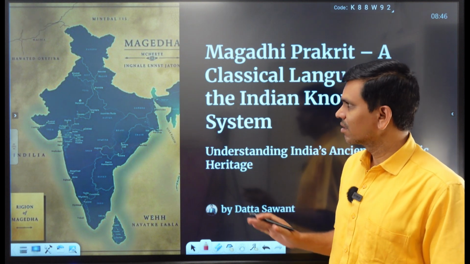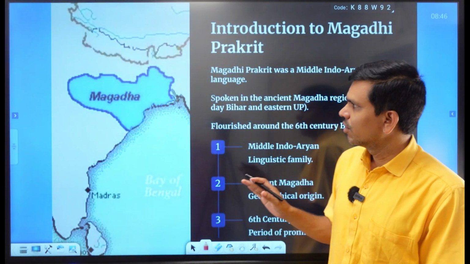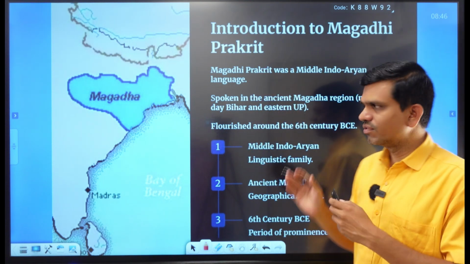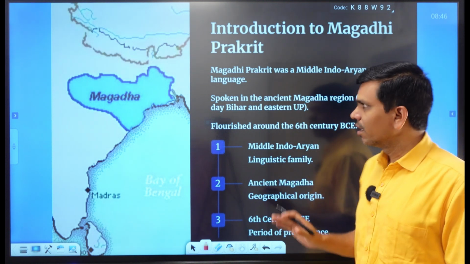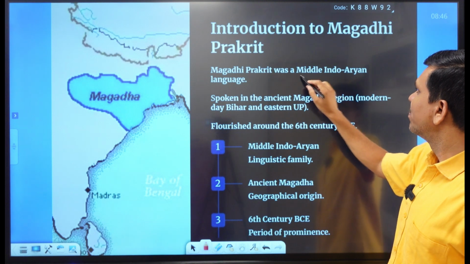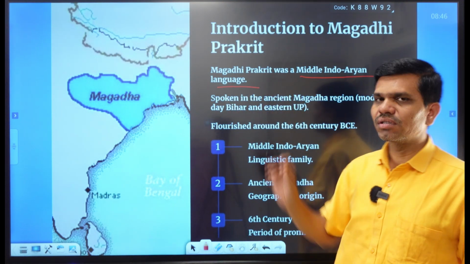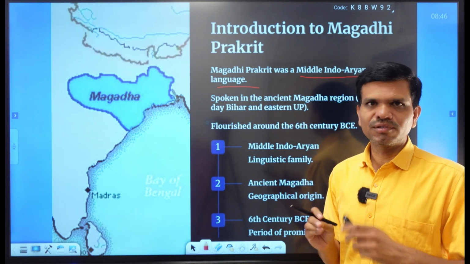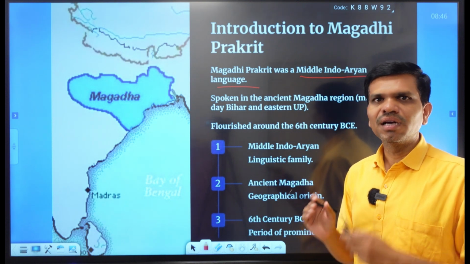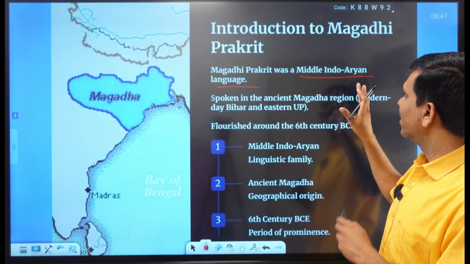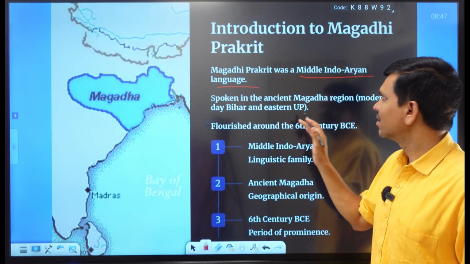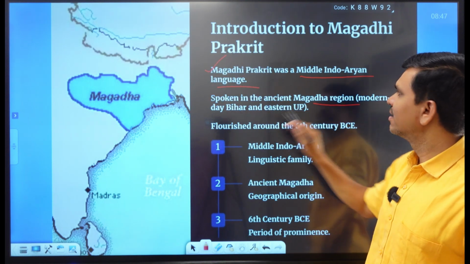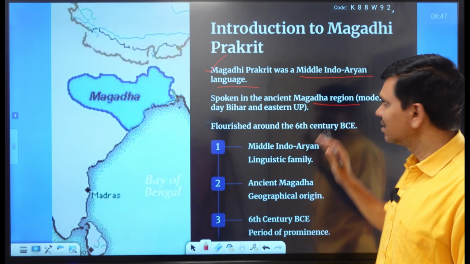So here, Magadhi Prakrit as a classical language, and first we'll think about the very initial stage of Magadhi Prakrit and why it is an important language. Magadhi Prakrit was a middle Indo-Aryan language. The first thing we need to understand is that Magadhi Prakrit is simply called Magadhi. Most of the time we call it the Magadhi language. Magadhi is a middle Indo-Aryan language, and it is spoken in the Magadha region, as its name suggests. The very nomenclature Magadhi is related to the empire or kingdom of Magadha.